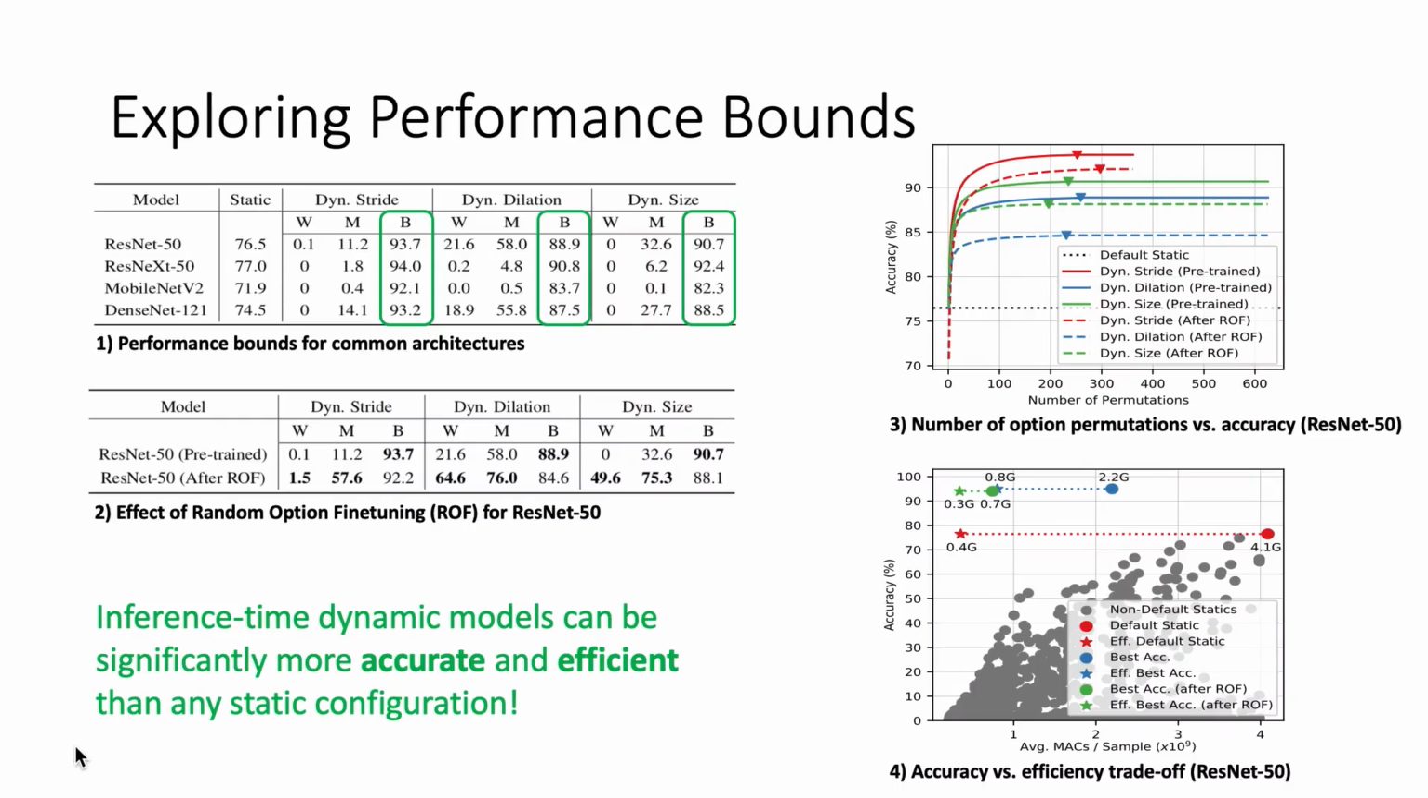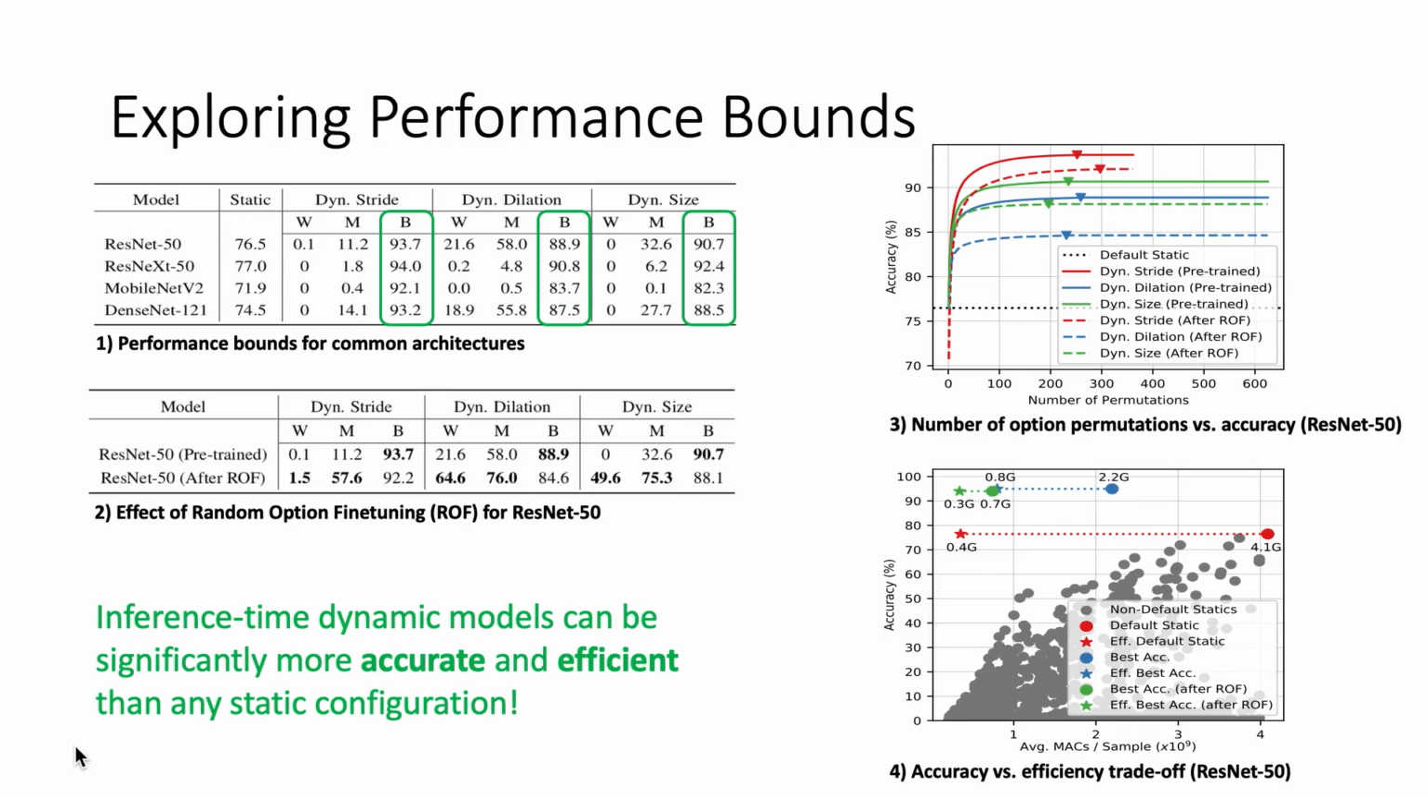Here are our main results. Table 1 shows the worst, median, and best case accuracy for common models. Note how high the best case accuracy is compared to the static default accuracy. Because a perfectly optimal selection policy is not feasible, it would be nice to reduce volatility between the worst case and best case accuracy. We can do this by using a short random option fine-tuning stage to make the models more robust to suboptimal configurations. Table 2 shows that this is an effective way to reduce volatility.